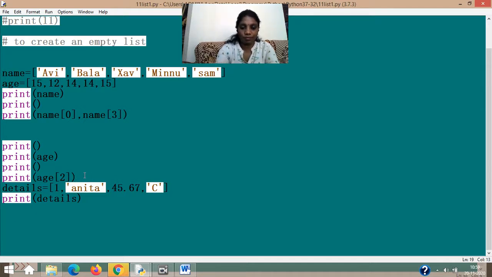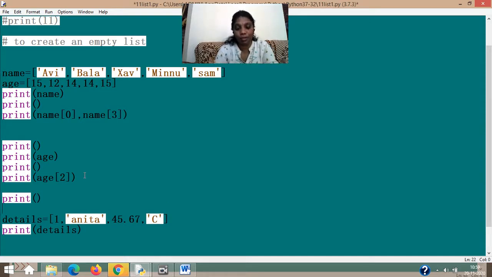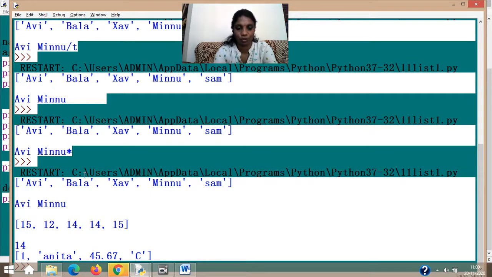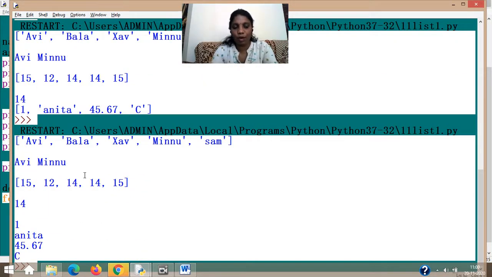Now, what if I write a for loop in order to print the other one? Without a for loop also you can do it. I'm just showing you how it is done. For print details, you'll see the entire values. You already saw the entire values are coming. But if I wanted to use a for loop, can I do it? The answer is yes, of course you can. Let's try. For val in details, this time it's going to show you the vals. So this time if I write print val instead of putting details,